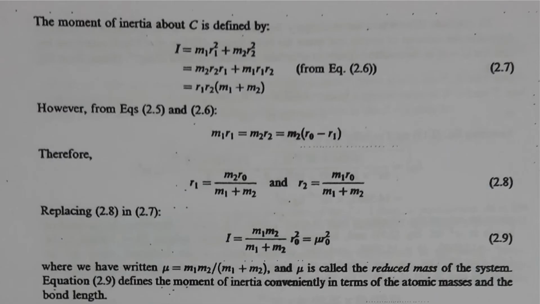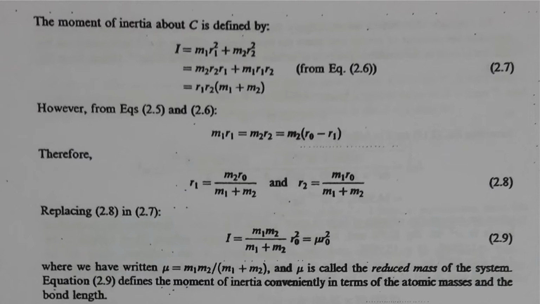We know that the moment of inertia of a system about the center of gravity is given by the product of the mass and the square of the distance between the mass and the center of gravity of the system. So in the case of a rigid diatomic molecule, the moment of inertia about the center of gravity is defined by I equals M1 R1 squared plus M2 R2 squared. We know that the balancing equation in the case of a rigid diatomic molecule is M1 R1 equals M2 R2. Substituting this equation, we get I equals R1 R2 into (M1 plus M2).